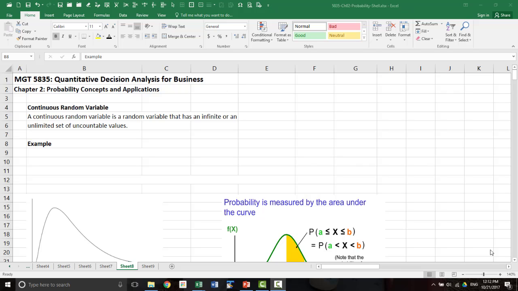Okay, now let's turn to continuous random variables and probabilities for continuous random variables. So a continuous random variable is a random variable that has infinitely many possibilities. Not only that it has infinitely many possible values, but they are uncountable.